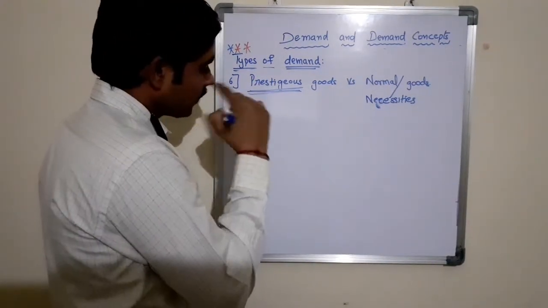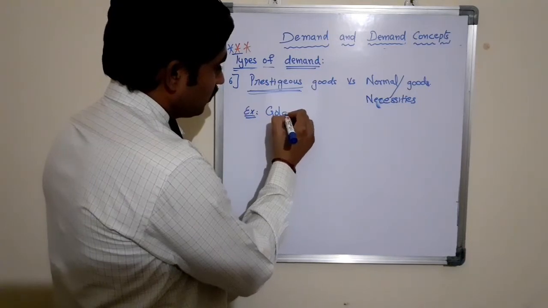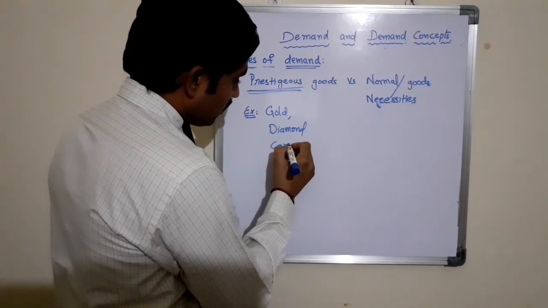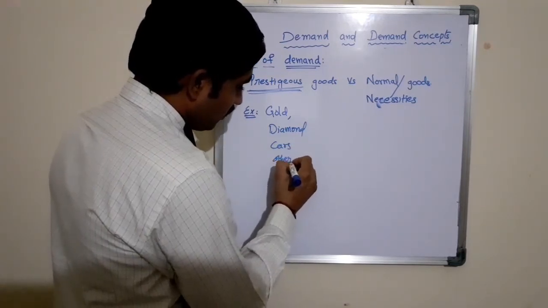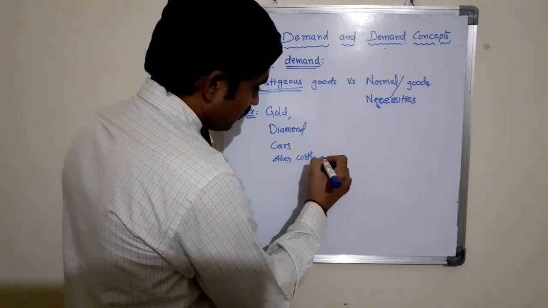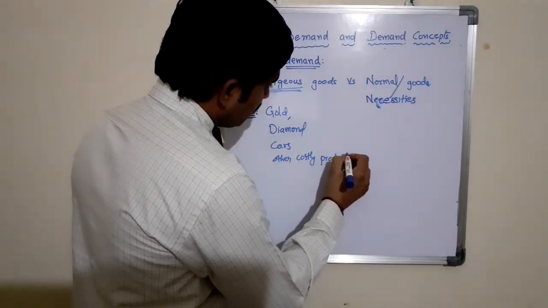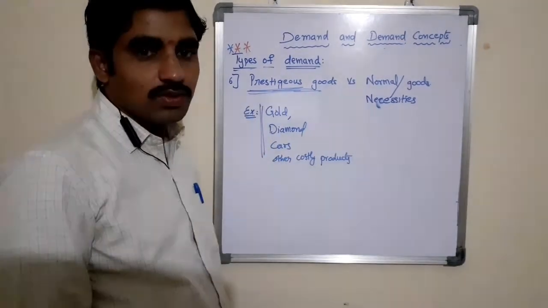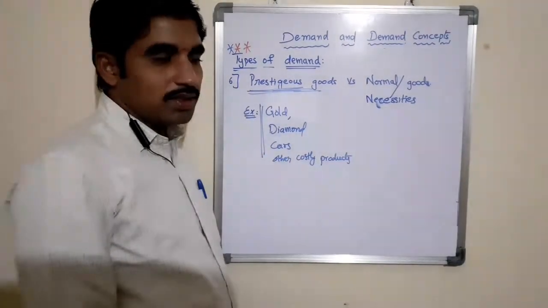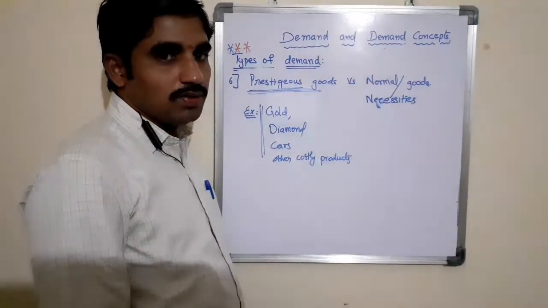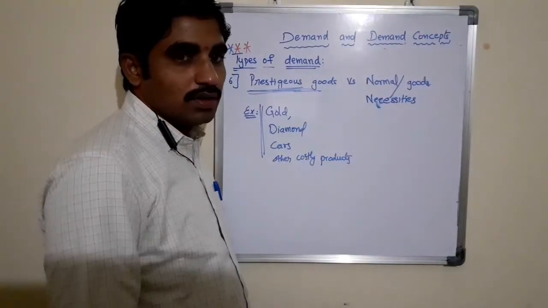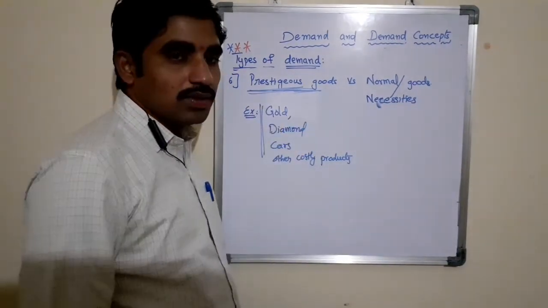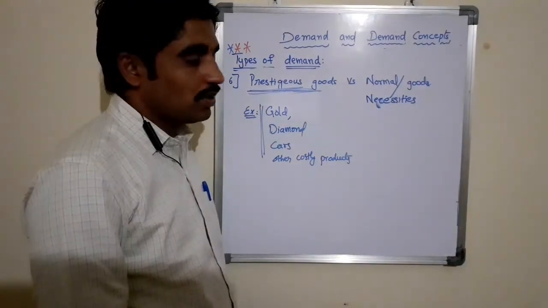Example here: gold, diamond, cars and other costly products come under prestigious goods. The demand for these goods is known as prestigious goods demand. There is a positive relationship between the income level of the consumer and prestigious goods. As the income level of the consumer increases, the demand for these prestigious goods will also increase. There is a positive relationship.